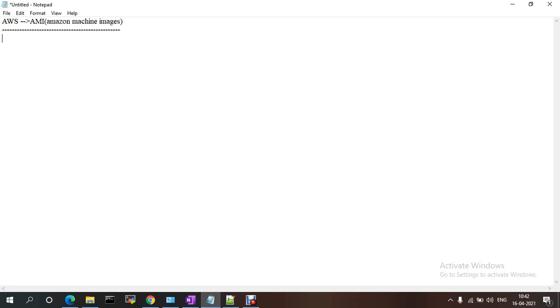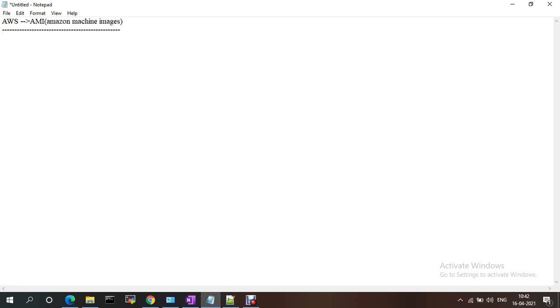I need to install some software on the server, and I have an application running as well. Now I need one more server with the same application and the same software. Instead of creating one more server, installing the software and deploying the application again, we'll create an AMI. An AMI is like a template which contains your configurations along with your dependencies.